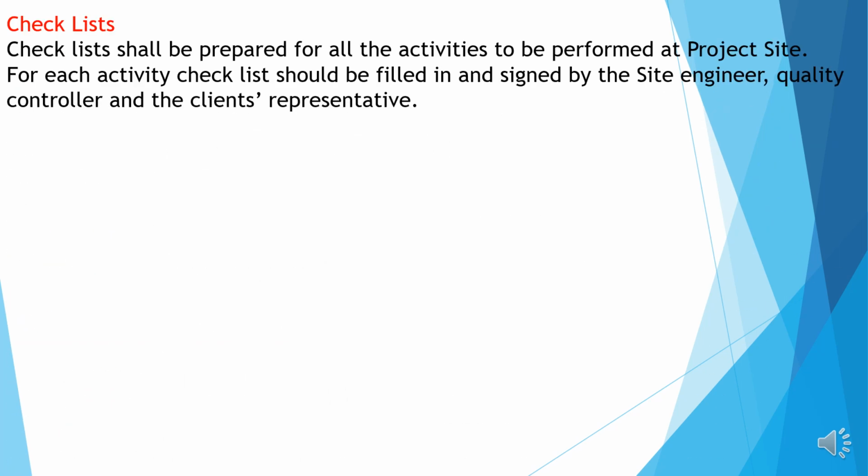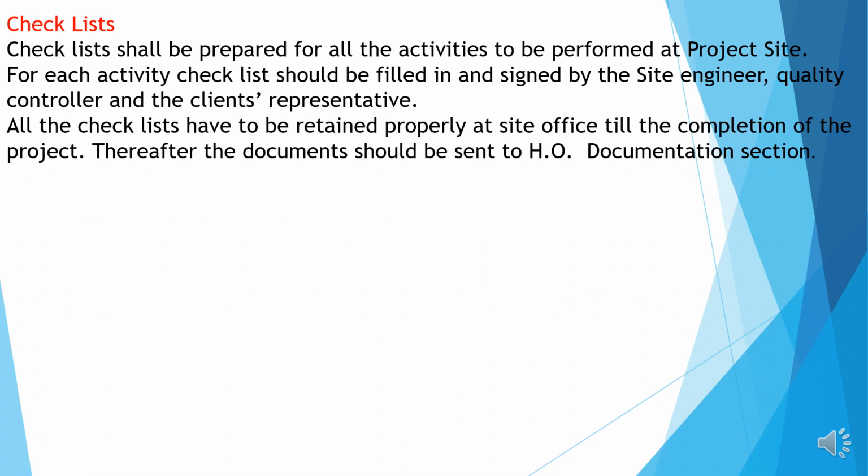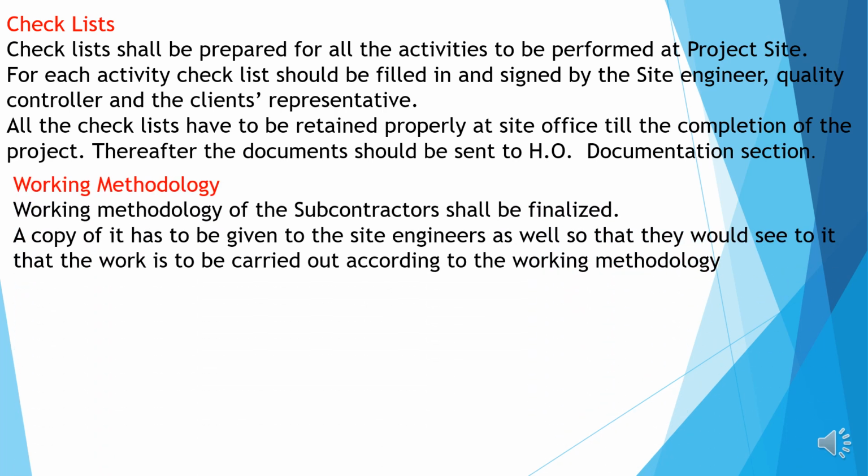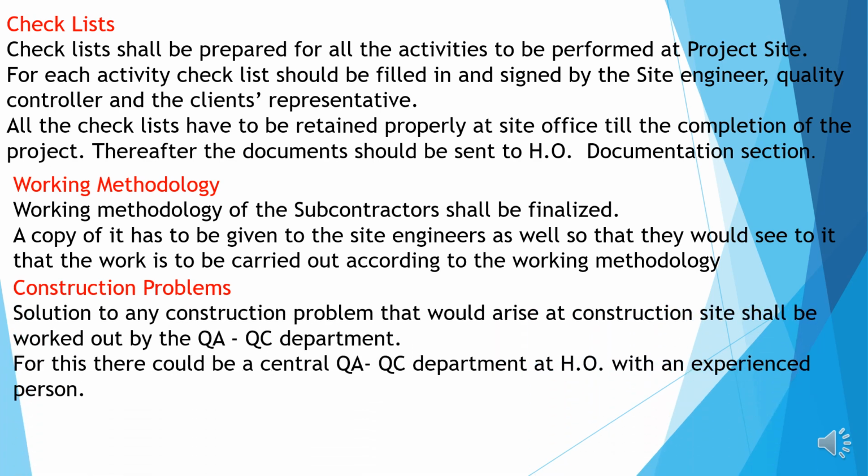Checklist. A checklist has to be prepared for all the activities. The same should be signed by the site engineer and client representative, and all these records have to be maintained at the site. Once the project has finished, these documents are sent to HO for documentation. Working methodology. The working methodology of the subcontractor has to be finalized. A copy of the same has to be given to the site engineer so that they can understand the working methodology and execute the same.